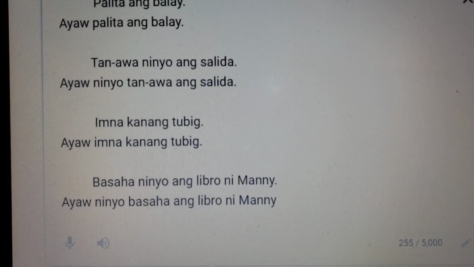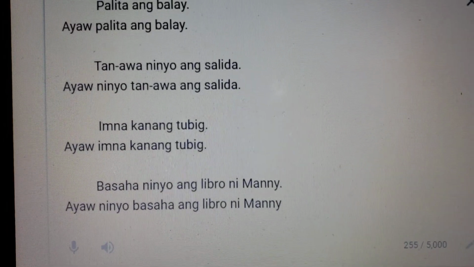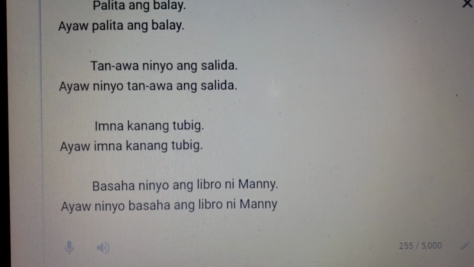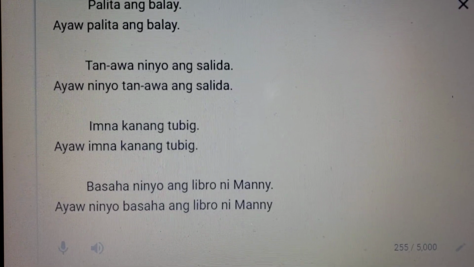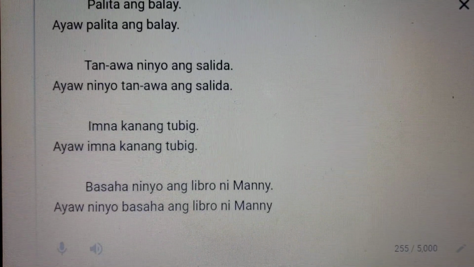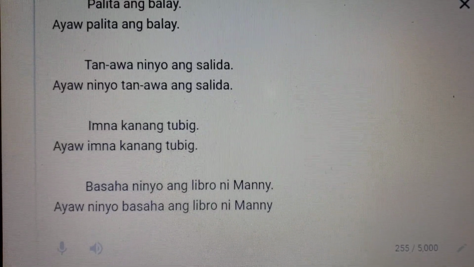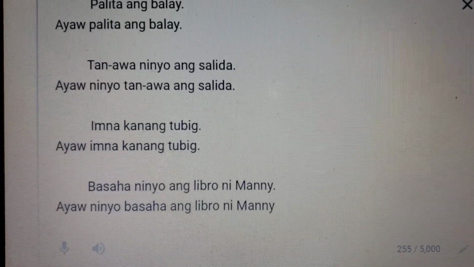And then the last example, the verb stem for to read is basa. But if we're going to use it in a direct passive way, in a command sense, that suffix, normally we use a, but sometimes that suffix is ha.